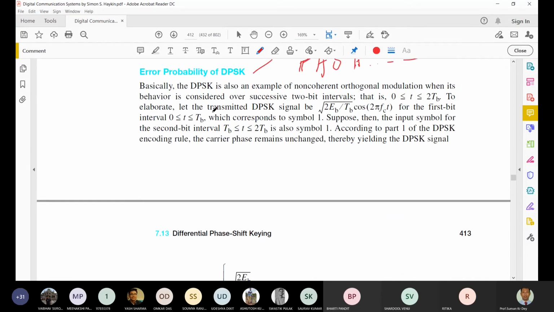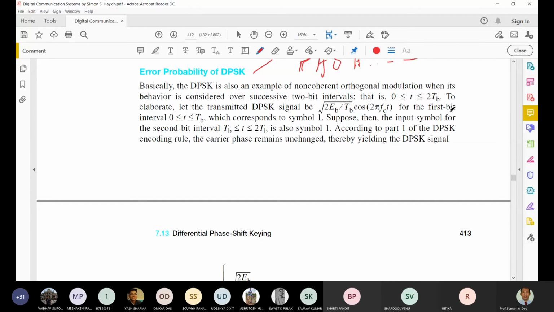Okay, so for the error probability of the DPSK, we normally use successive 2-bit intervals for transmitting the signals. To elaborate the transmitted DPSK signal, suppose this is the transmitted signal, square root of 2 EB by TB cos 2 pi FCT.